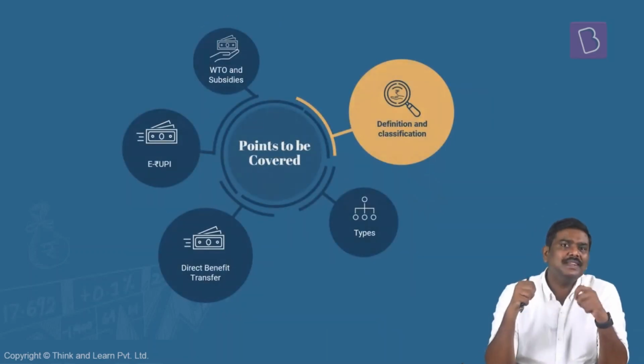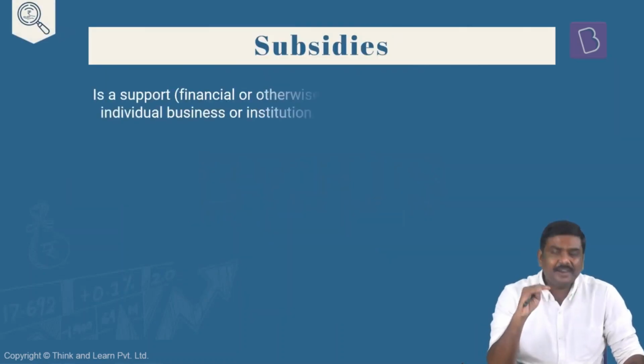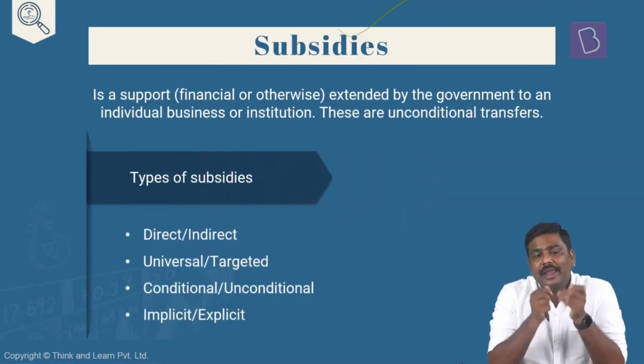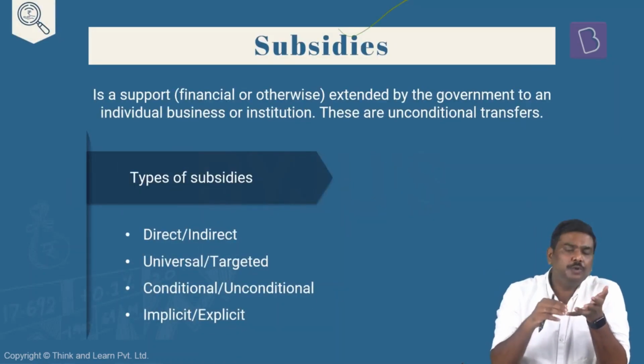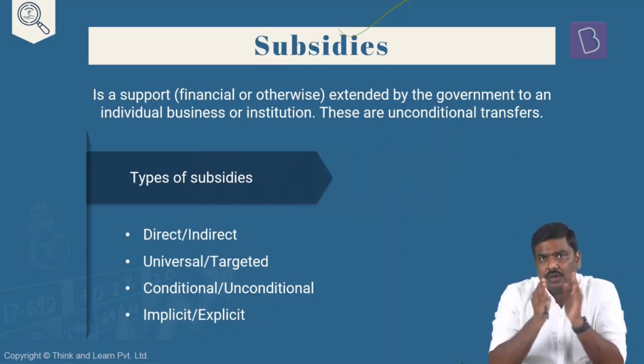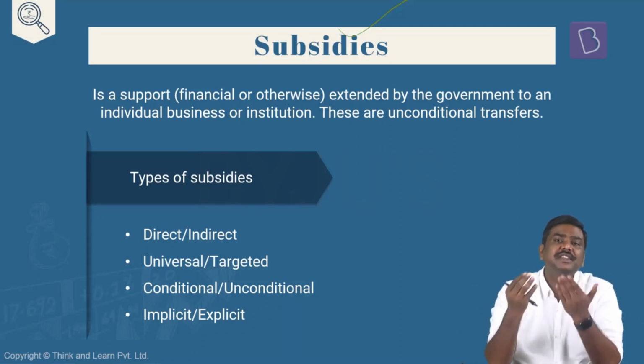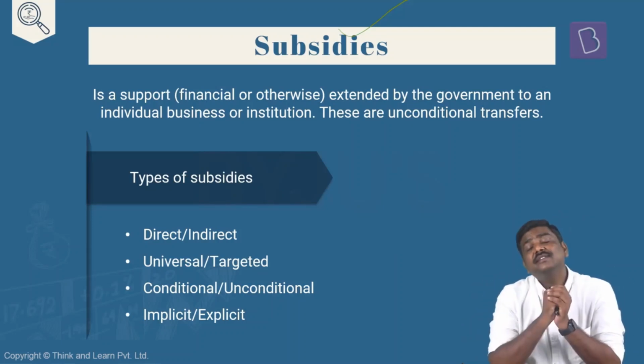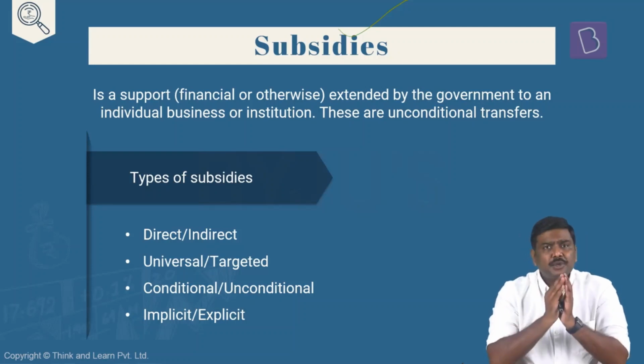So let's begin this particular discussion with the basic definition or basic meaning of the term subsidy. Subsidy essentially refers to a support of the government. What is the meaning of it? It refers to support given by the government. Now, this particular support by the government could be given for industries, could be given for an individual, could be given for a household also. For example, in case of industries, for exports, the government of India provides a subsidy. For development of infrastructure, the government provides a subsidy. In case of agriculture, in case of households, yes, the government of India keeps on giving different types of subsidies in different ways.